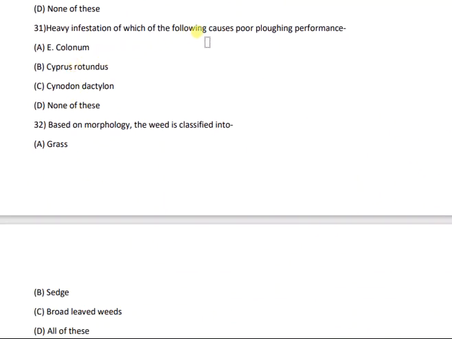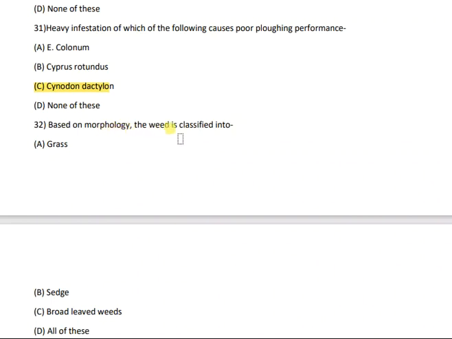Then question number 31. Heavy infestation of which of the following causes poor plowing performance? And the options are Echinochloa colonum, Cyperus rotundus, Cynodon dactylon, none of these. And the correct answer is Cynodon dactylon. That is option C.